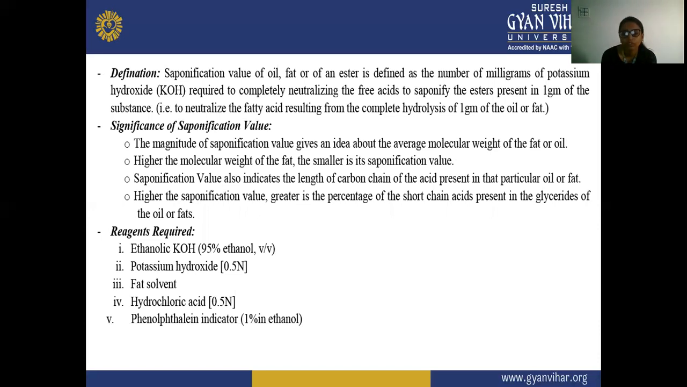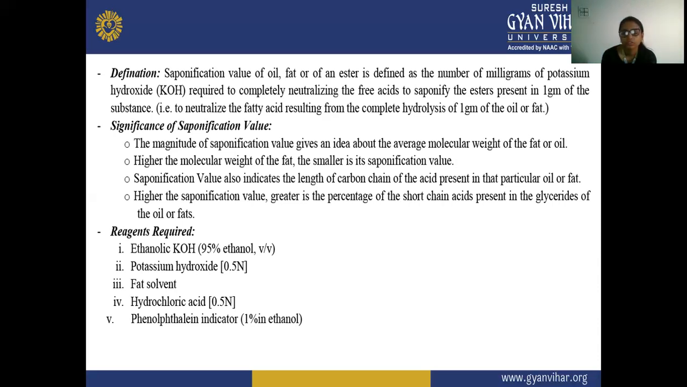The significance of the saponification value is that its magnitude gives an idea about the average molecular weight of the fat or oil. Secondly, the higher the molecular weight of the fat, the smaller is its saponification value. Saponification value also indicates the length of carbon chain of the acid present in the particular oil or fat, and the higher the saponification value, the greater is the percentage of short chain acid present in the glycerides of oil or fats.